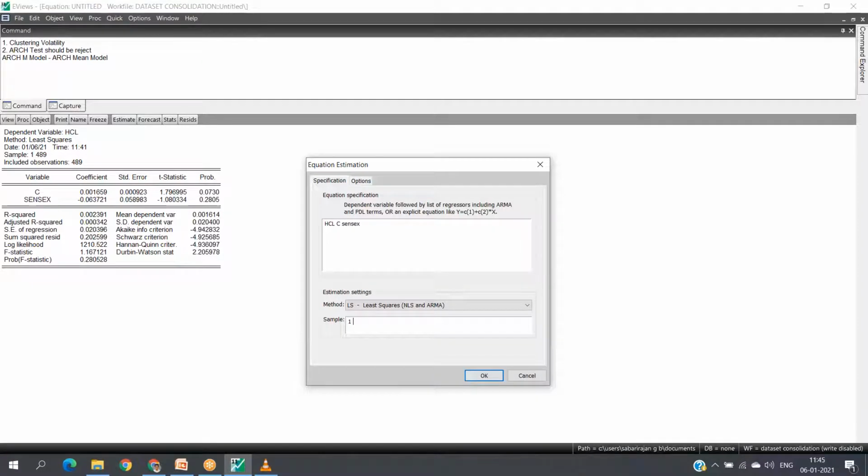If I have almost 3000 observations, covering almost 15 years of data, I may want to construct an ARCH equation only for a specific point of time, not the whole 15 years. I want to construct it only for 5 or 6 years, and at that time you can change the observations.